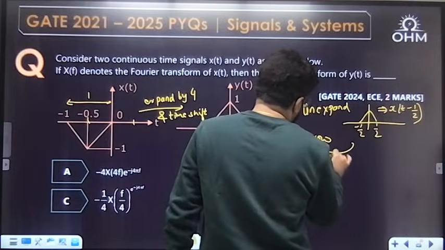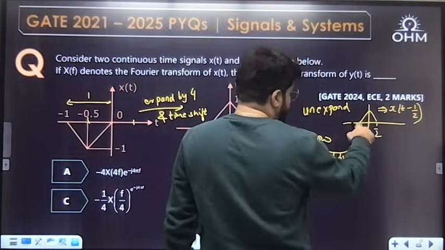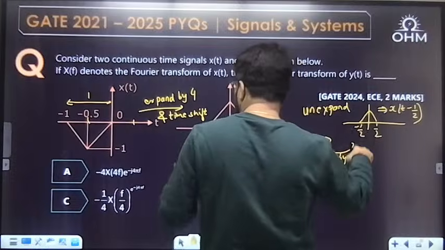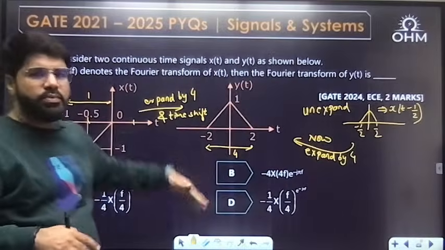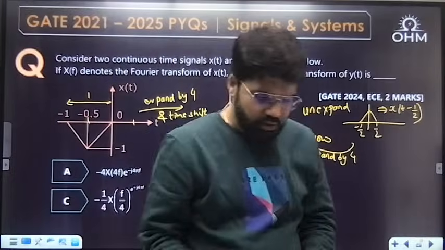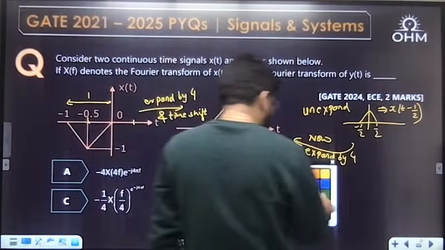Now expand by 4. Okay, so when you expand by 4, minus half into 4, minus 2. Half into 4 plus 2, you get this one. And of course, amplitude reversal, plus 1, minus 1. That anyways I can write down. Okay, so what is the relation between x(t) and y(t)?